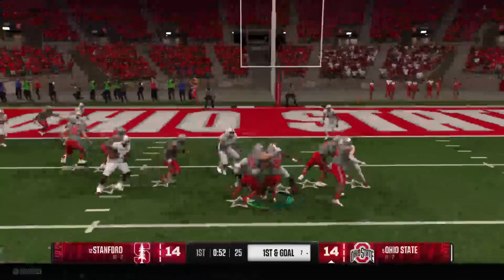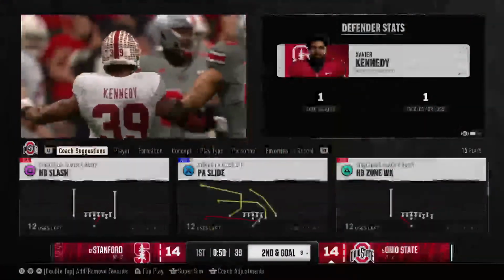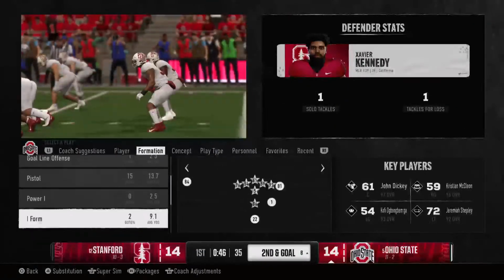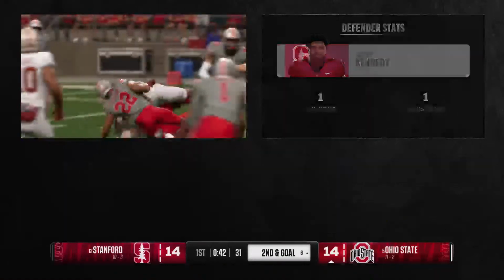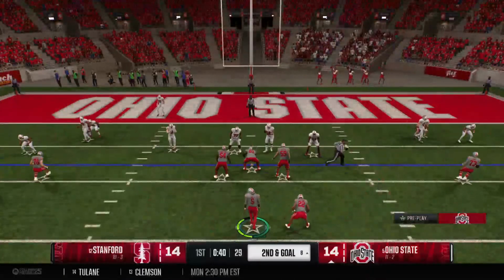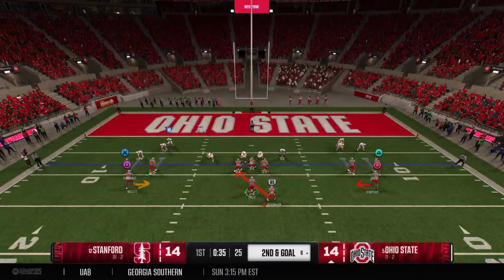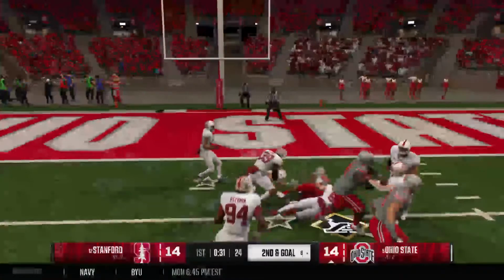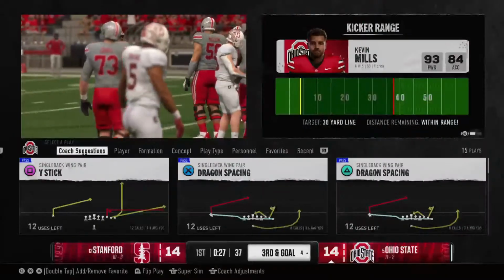And the single back takes the handoff. They'll stop him behind the line for a loss of 1. It's now second and goal. So off the loss, it's second and goal from the 8. Tailback tests the middle of the defense. Ball carrier brought down at the 4. Offense in great scoring position here.